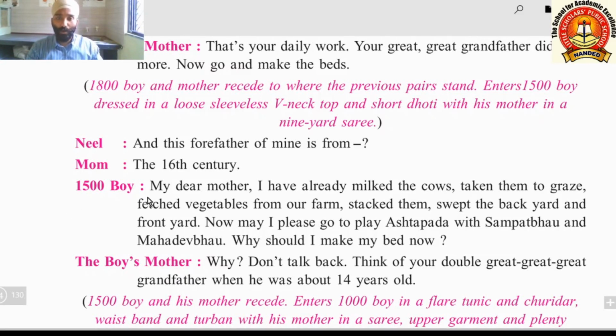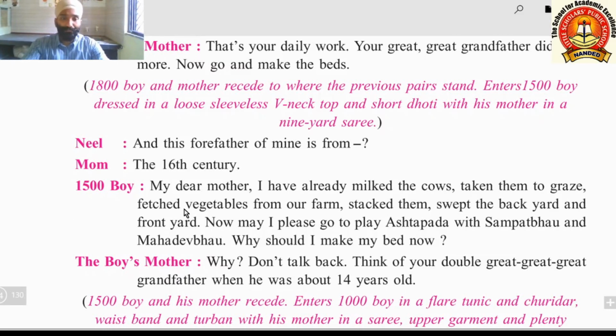Now 1500 boy says, my dear father, I have already milked the cows, taken them to graze. Milk the cows means what? The boy has already taken out milk of cows. Then taken them to graze, fetched vegetables from our farm, stacked them, swept the backyard and front yard.